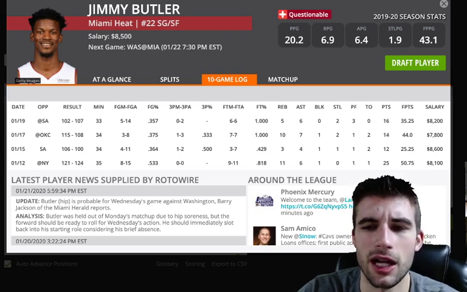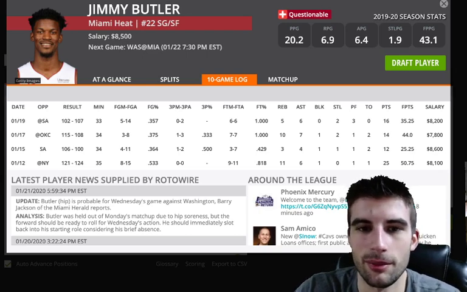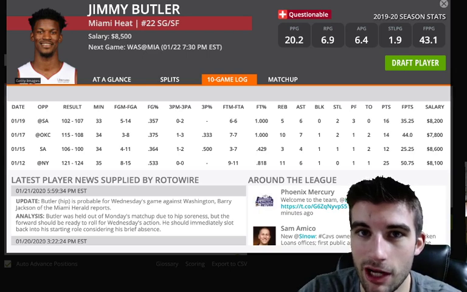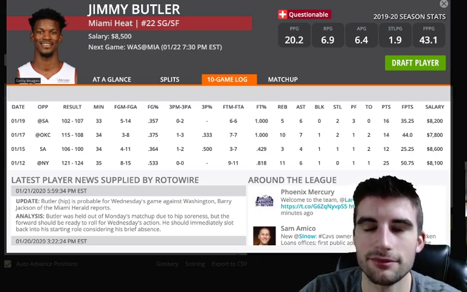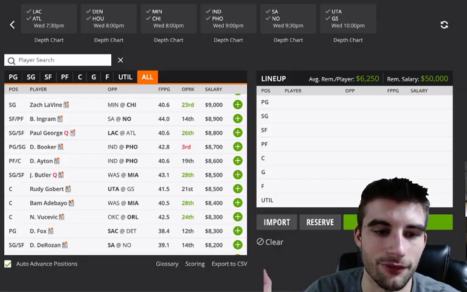They also are top 10 in pace of play, so it's a bit of a pace-up spot for Jimmy Butler. He's at 1.22 points per minute. He's a fine play at 8,500. I wouldn't talk you off of Jimmy Butler. Is he getting graded out as a great point per dollar option on this slate? Probably not, but he's an okay mid-range play, so Jimmy Butler is on my radar, just not sure how to fit him in, but if he ends up fitting in at the end of your lineup, he's fine. It's versus Washington.